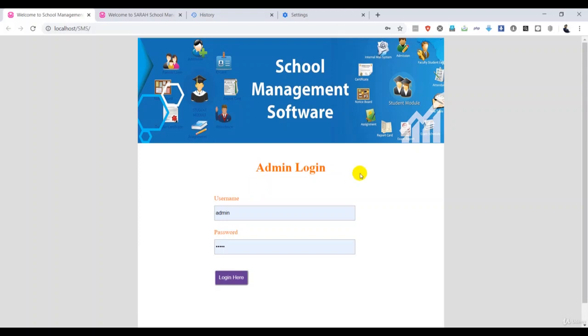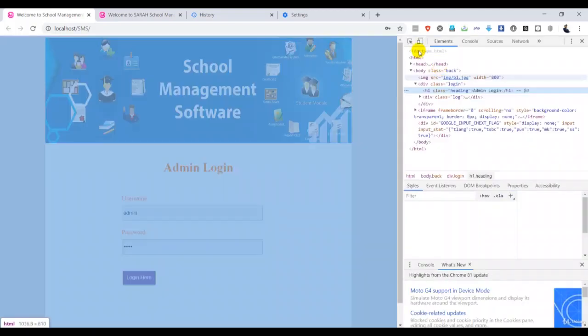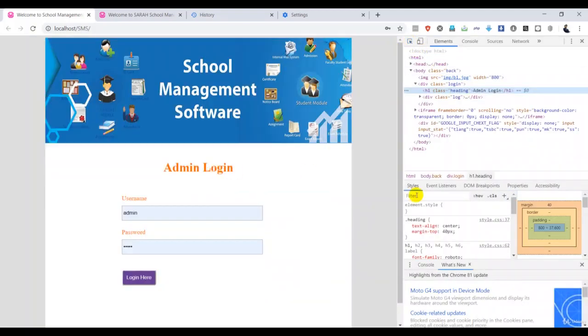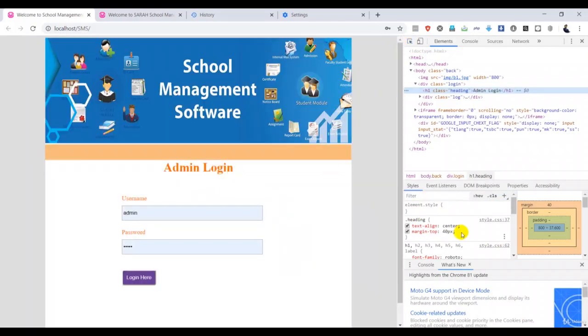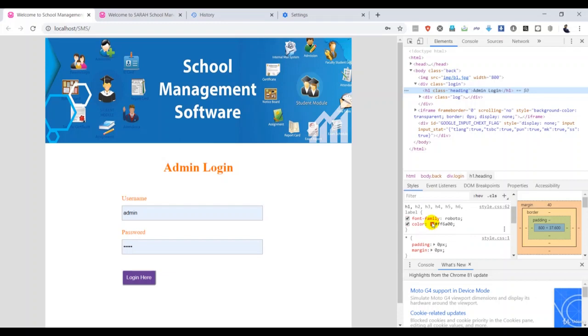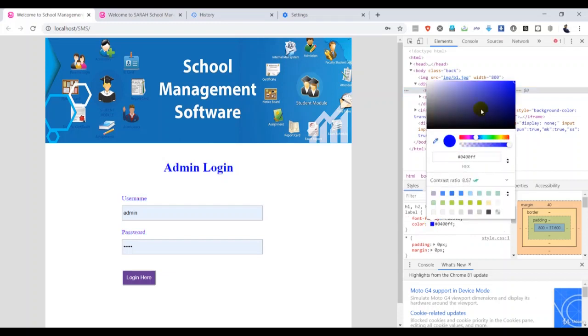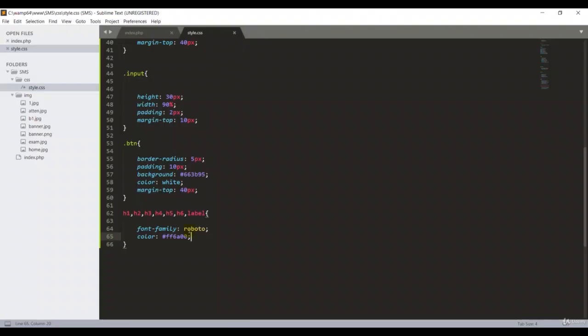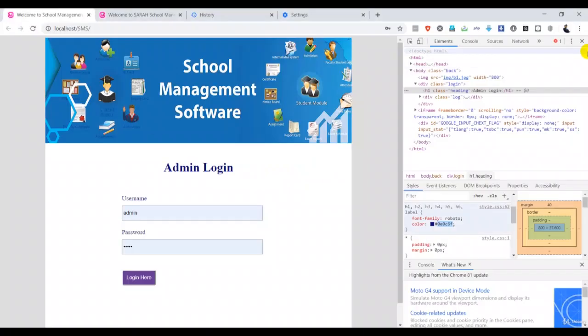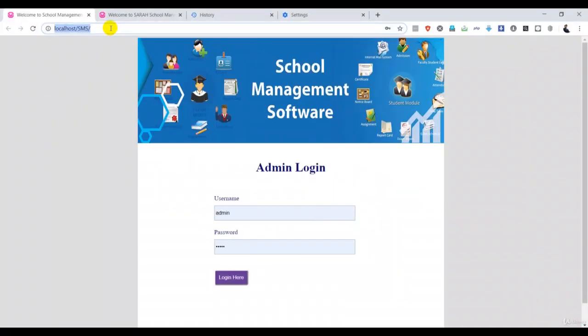So if you want to change the colors, again here inspect, and again here, so for example here again, okay, let me change the color here. Here you go guys, so I can put any good color here. So, okay, good, it's looking good now. So again I can copy this code, I change it from here. So now again I can close this one and refresh, so I got the same color, guys.